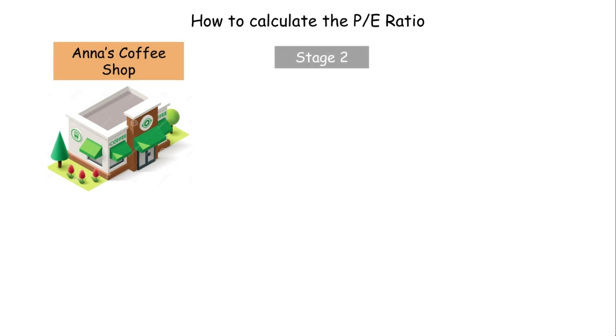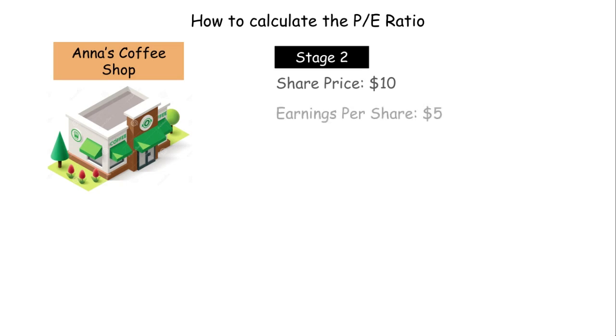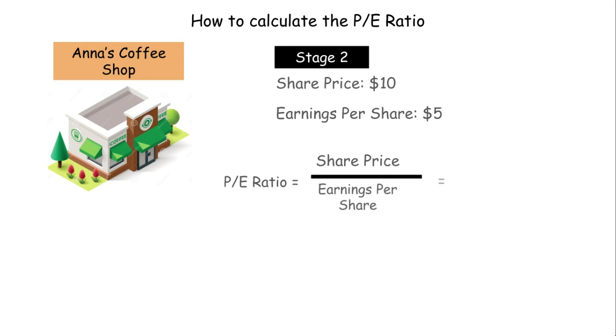Now for the second stage of the PE ratio calculation, we take the share price of Ann's Coffee Shop, and in this instance, the share price is $10, and divide it by the earnings per share, which we calculated to be $5. So the PE ratio is equal to the share price divided by the earnings per share, which is equal to 10 divided by 5. The calculation comes to 2.